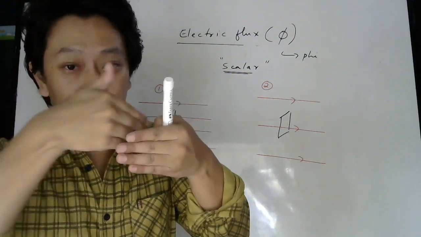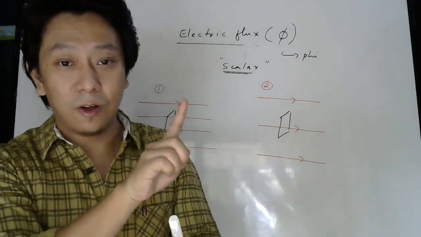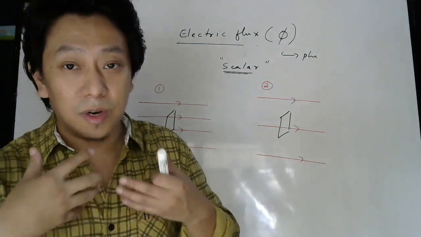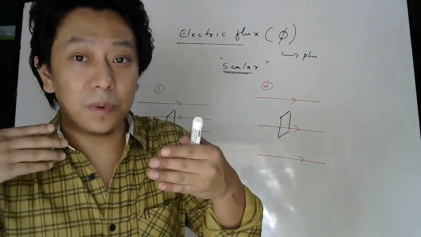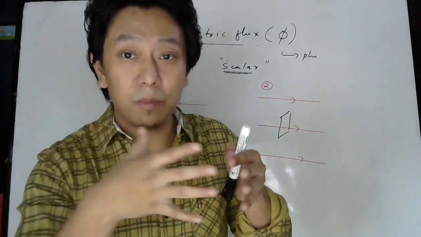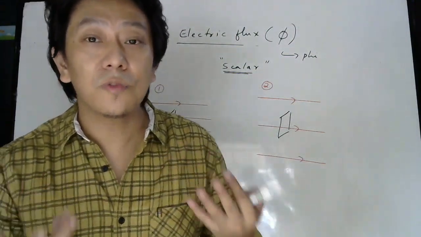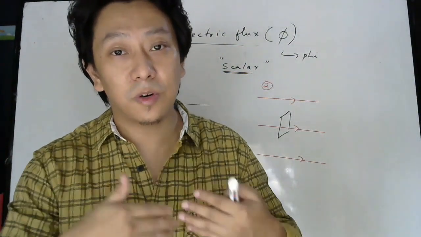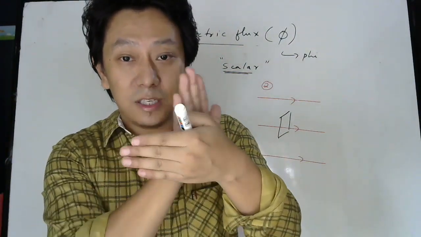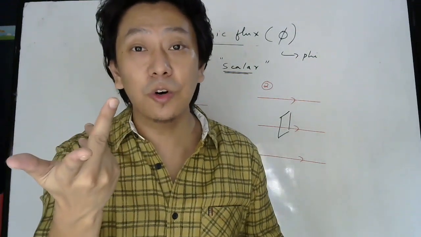But if they walk parallel to the door, then there is no flux. So flux in a way represents how many people cut this surface perpendicularly. If more people cross, we say there is more flux. If fewer people cross, there is less flux. And if no people are crossing, they are just moving parallel, then there is no flux.